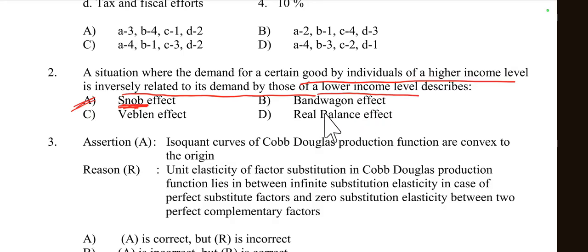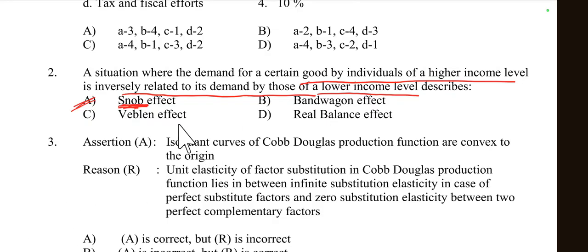The other options are the bandwagon effect. Bandwagon refers to the increase in demand for a good as more people buy it. When more people buy it, we also buy it. It is driven by the desire to fit in. The bandwagon effect is otherwise called the demonstration effect. Other people buy, so we also buy.